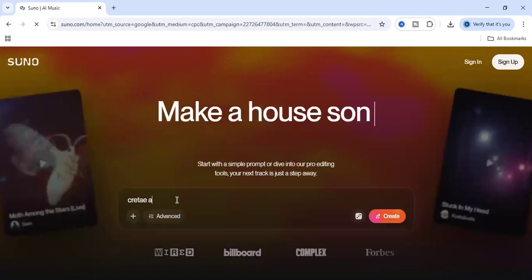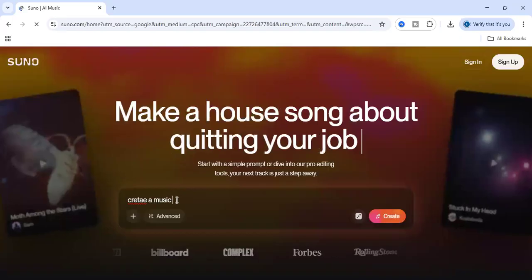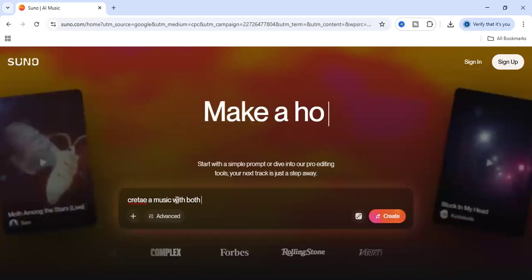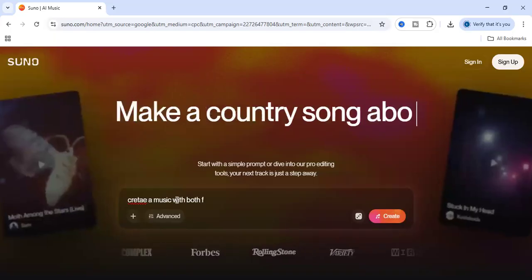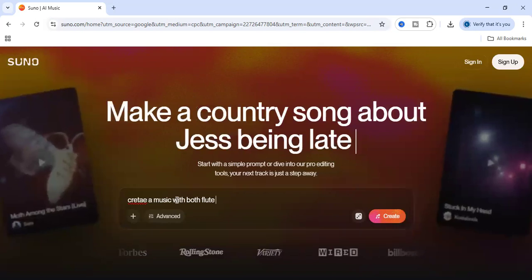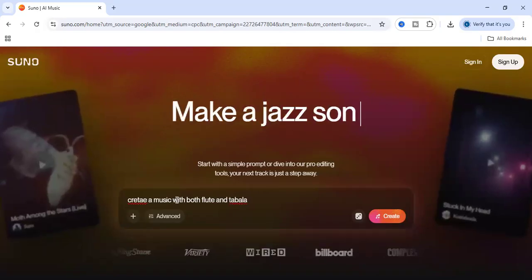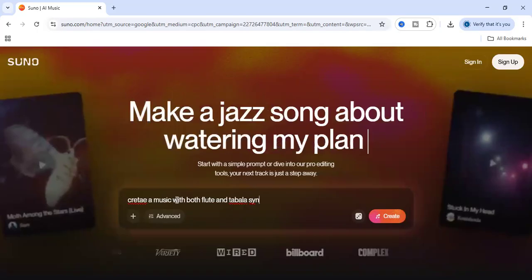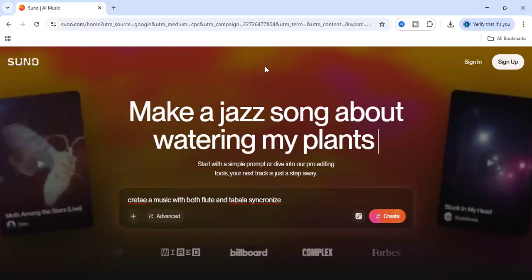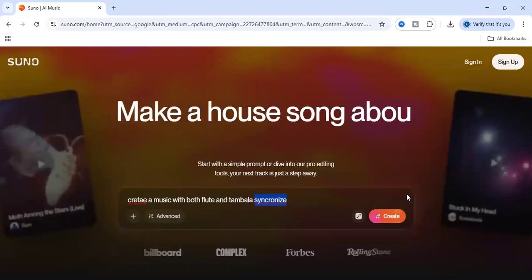Create a music, flute and synchronizing. There will be some spelling mistakes in my English, so please concern it. So just I am writing a normal text, so that we can see.